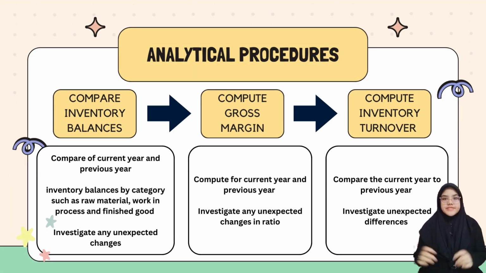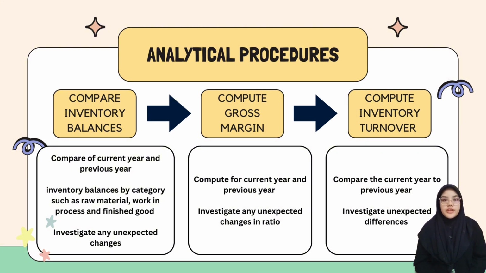In the inventory business process, auditors could perform the following analytical procedures. Number 1, compare inventory balances. You can compare the current year with the previous year by category such as raw material, work in process, and finished goods. Number 2, compute gross margin.